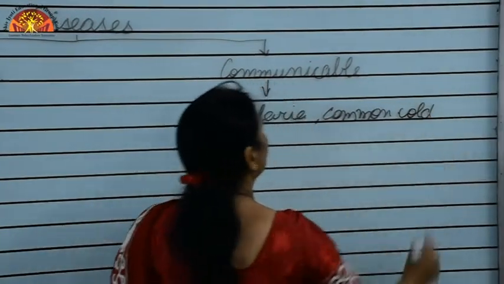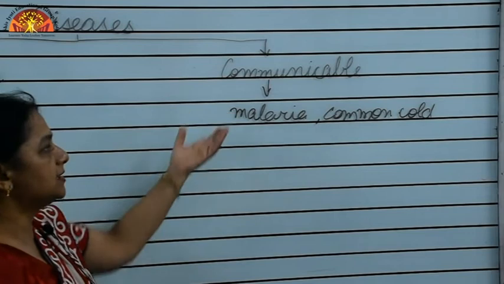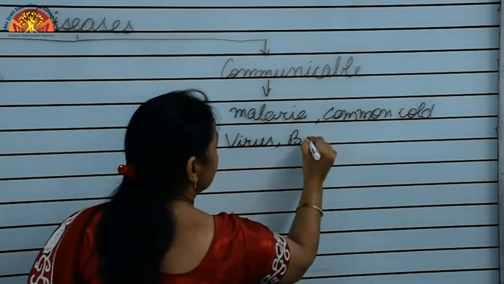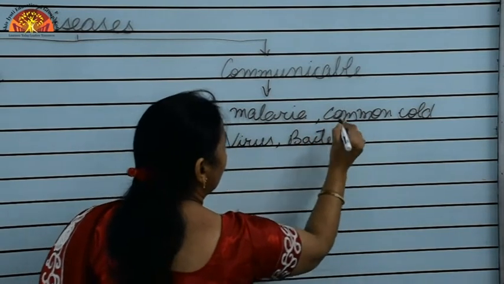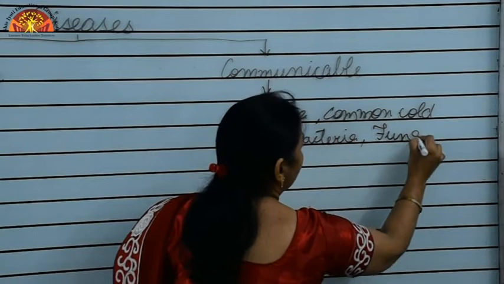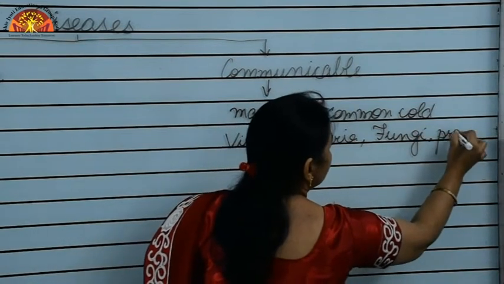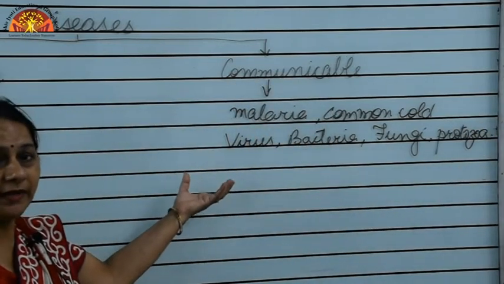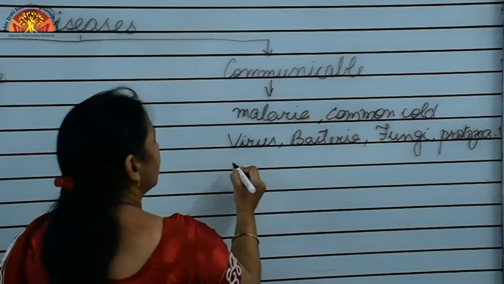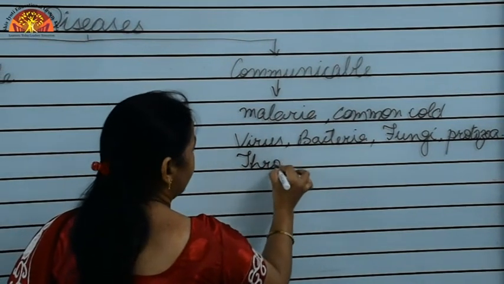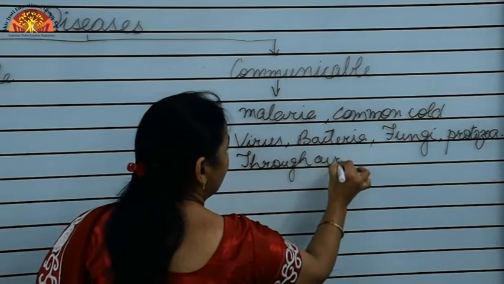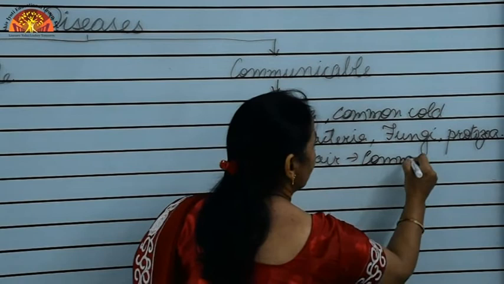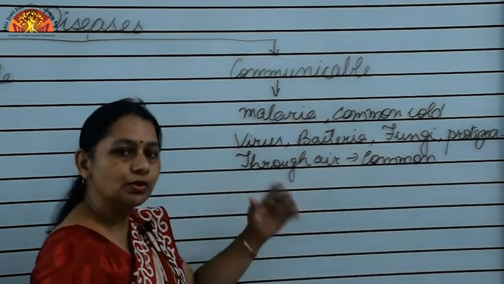That is why they are called communicable diseases, and these diseases may be caused due to virus, bacteria, fungi and protozoa. And how do these diseases spread? These diseases may spread through air, like common cold. This disease spreads through air. The germs pass on through air.